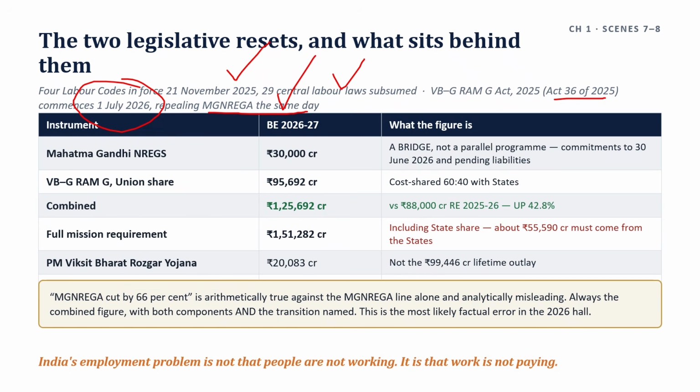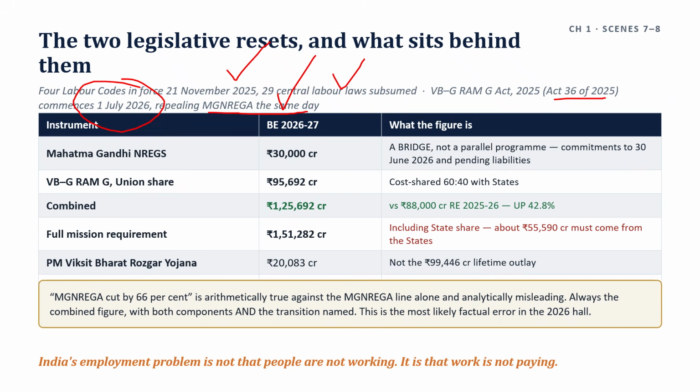The first one, because almost every source gets the direction wrong. You have to say this first. The Act's long title carries a statutory guarantee of 125 days. The entitlement was raised, not downgraded. 100 days became 125. Any answer that treats the replacement as a dilution of the guarantee has the first fact backwards.